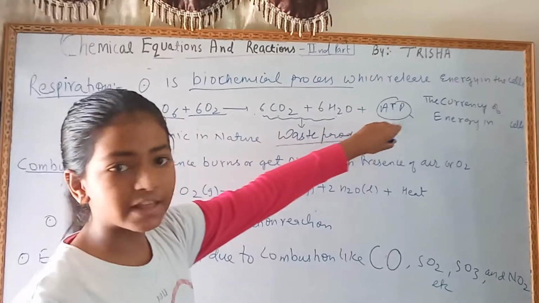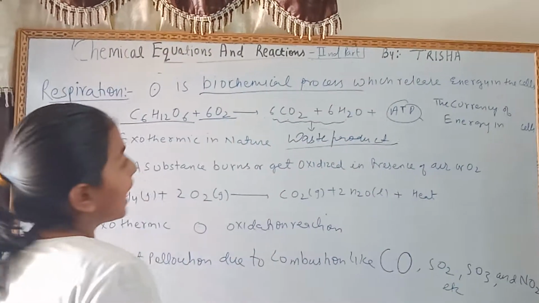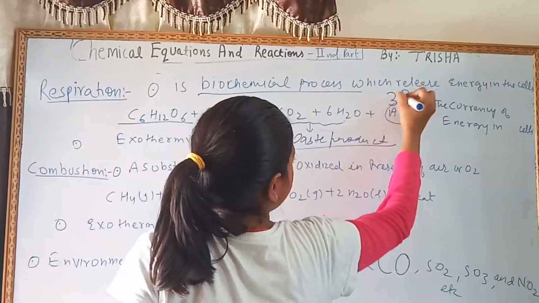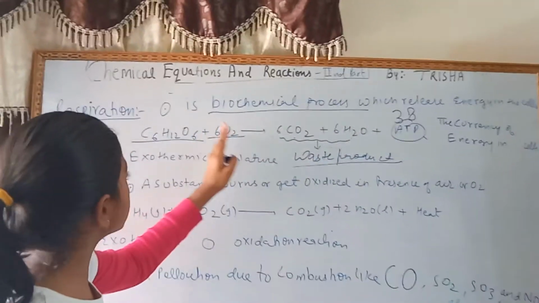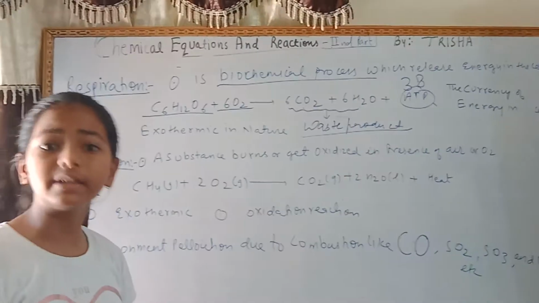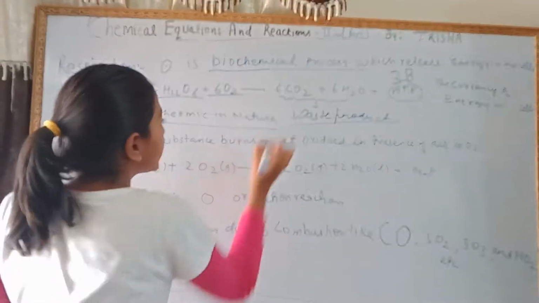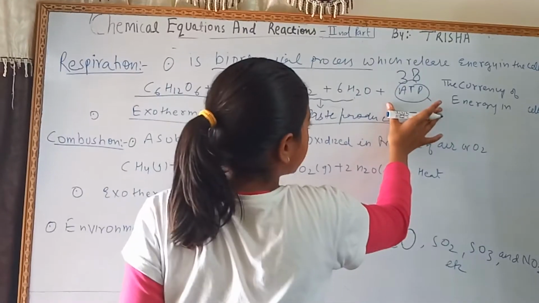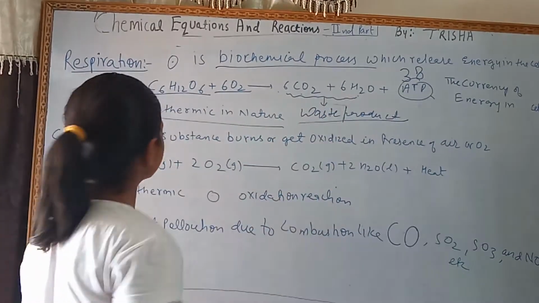ATP stands for adenosine triphosphate, and it is 38 ATP. 38 ATP is the product when glucose and oxygen are reacting. So this is exothermic in nature, as the energy is released, and these are the waste products.